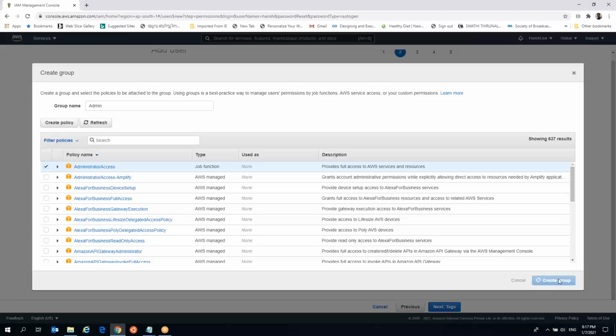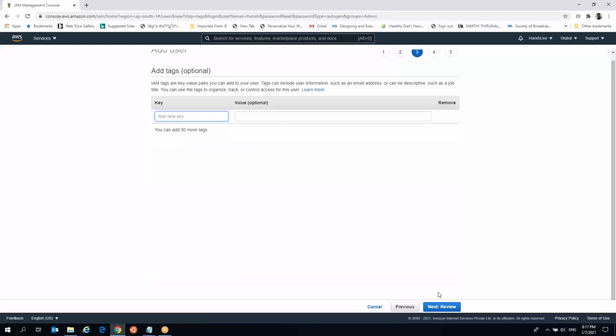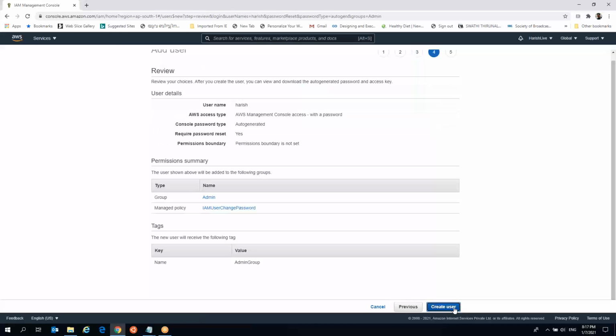We have created a group called admin, and we have given the administrator access, which you can see over here. You can go to the next screen. Here these are tags. Tags are for your information. You can give the key as Name, with capital N, and a value such as the group specifically for admins. It's just like a comment. Admin is more than enough. You can go for next.